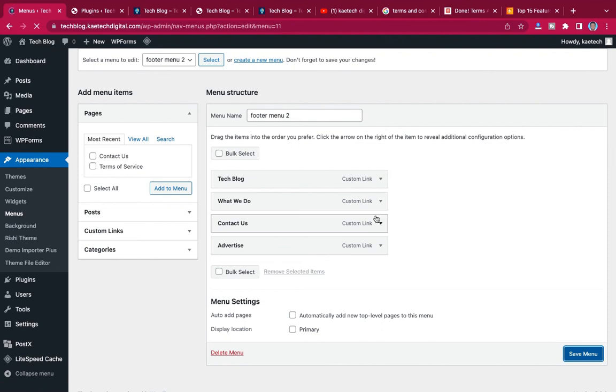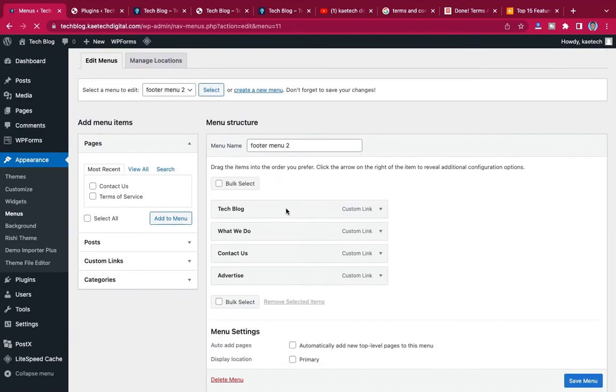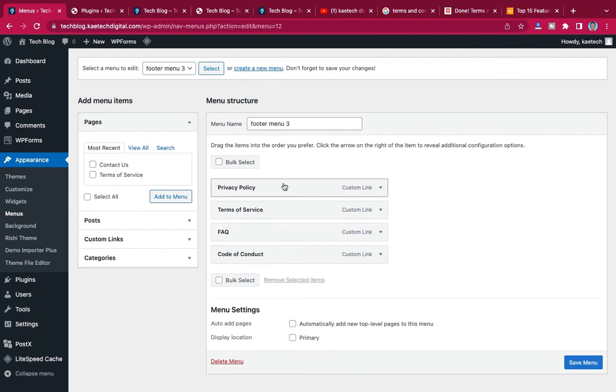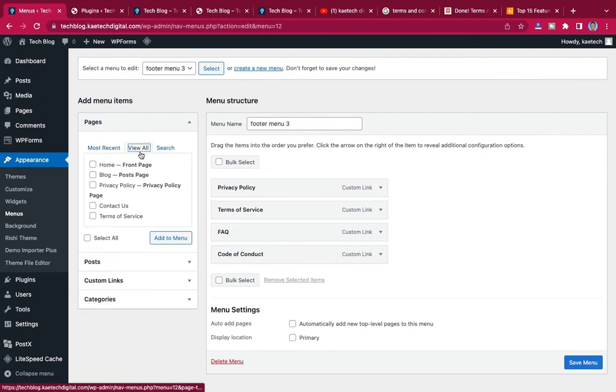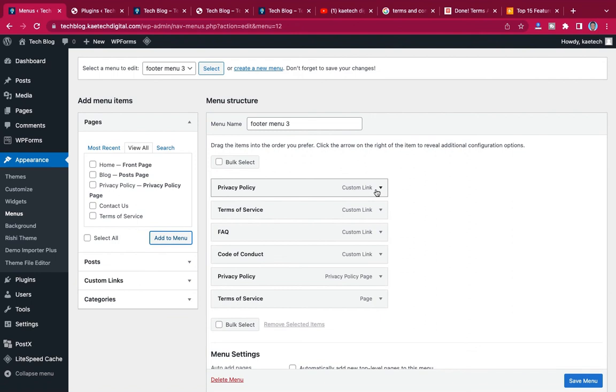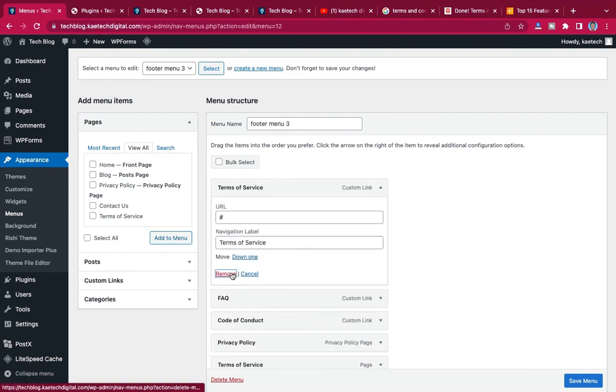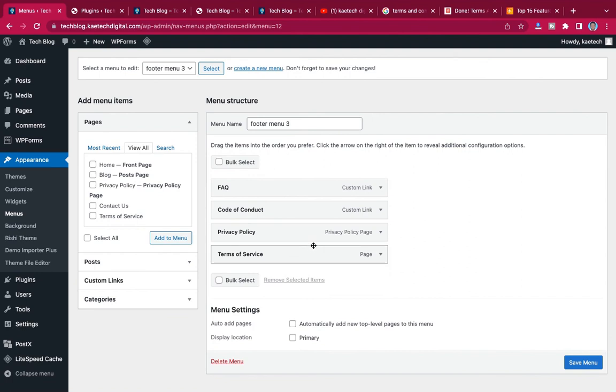Okay, now the next one is footer 3. Now footer 3 too, let's see what is there. So we have privacy policy, terms and conditions. So all these ones we can remove and then set our own privacy policy, terms of service. We can set up our own over here and remove these ones. Okay, remove these ones, and then we drag this one up.